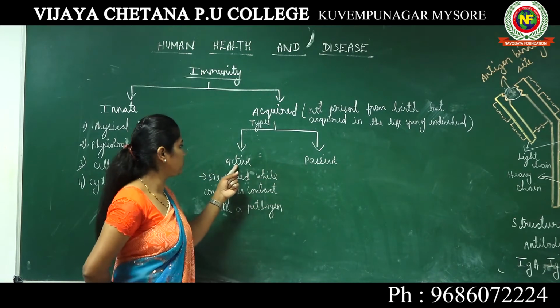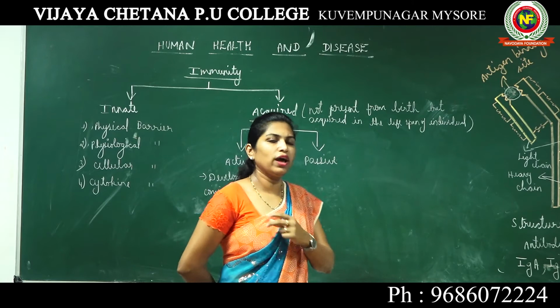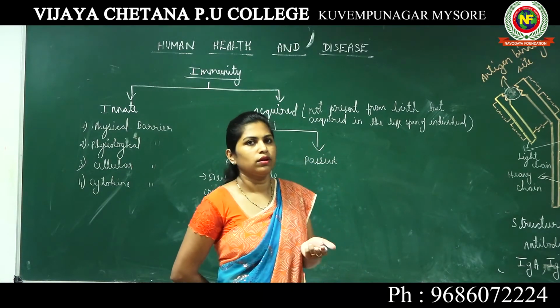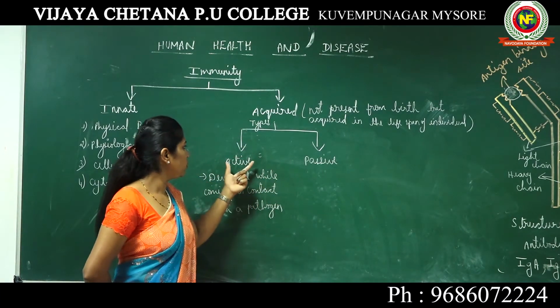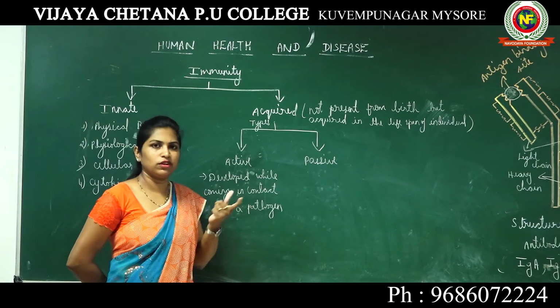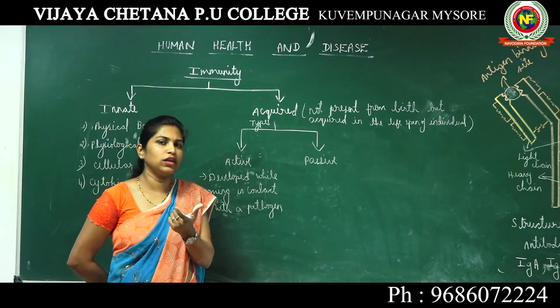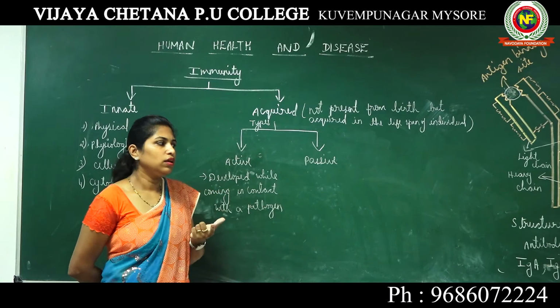Okay, you develop this immunity. Imagine you have been attacked by a chickenpox virus. Okay, so the varicella virus, which is going to develop chickenpox. Varicella zoster virus, you might be aware of this name. Okay, this virus is the virus responsible for causing chickenpox.